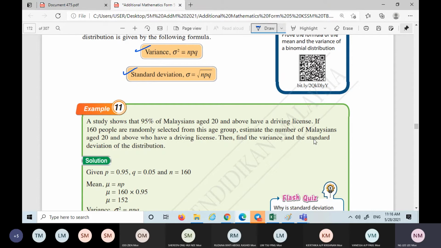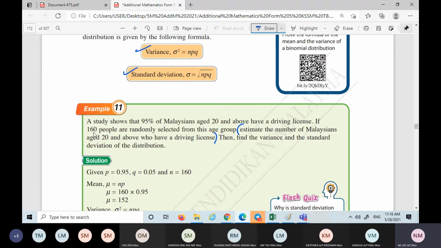If 160 people are randomly selected from this age group, estimate the number of Malaysians aged 20 and above who have a driving license. This is actually the meaning of mean or expected value, same thing. So I will need the n and I will need the p.